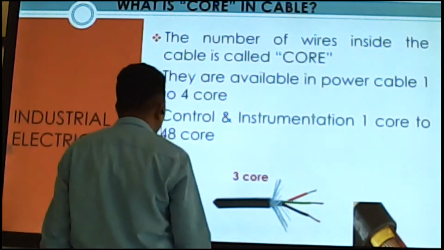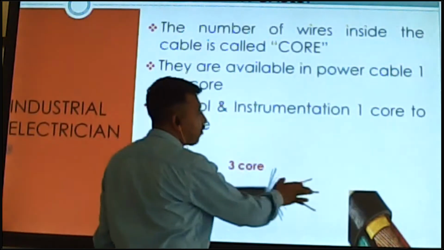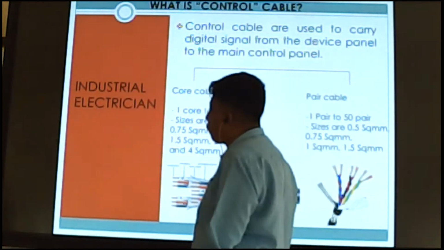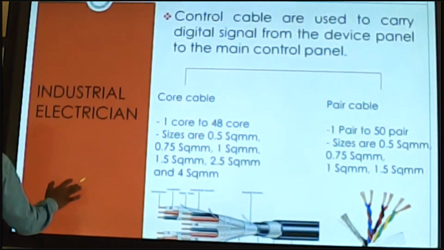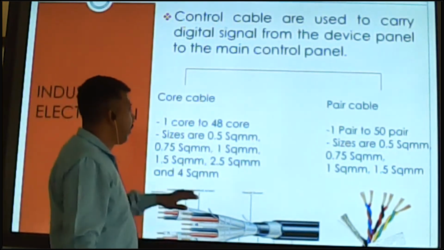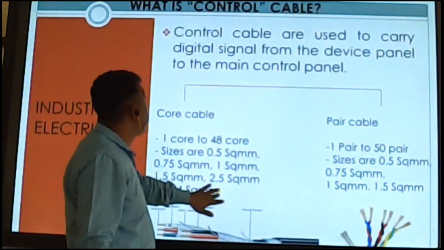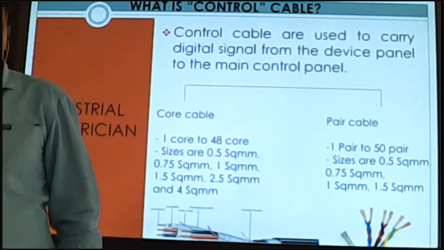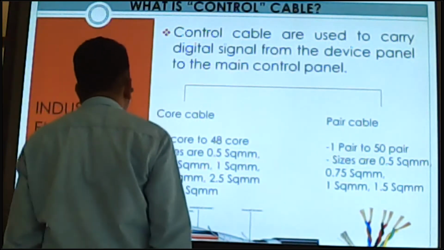Okay. So I hope this chapter is clear to all of you. And next one is control cable. First priority was power cable. Okay, next one is what is control cable? What do you mean by the control cable?